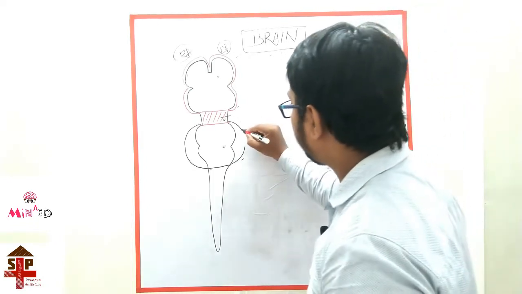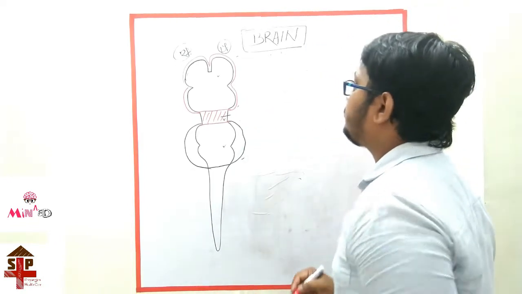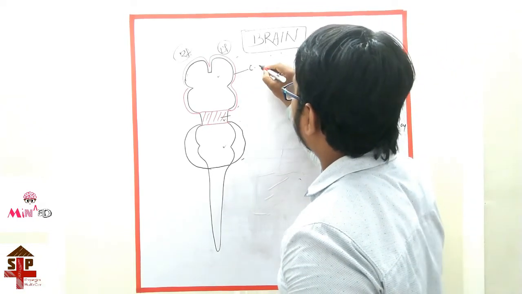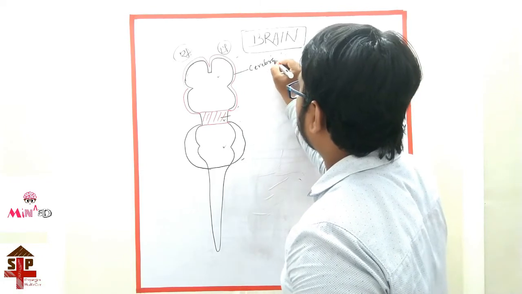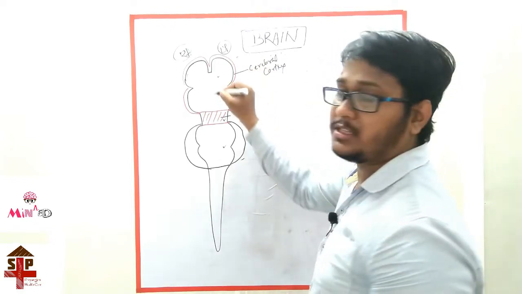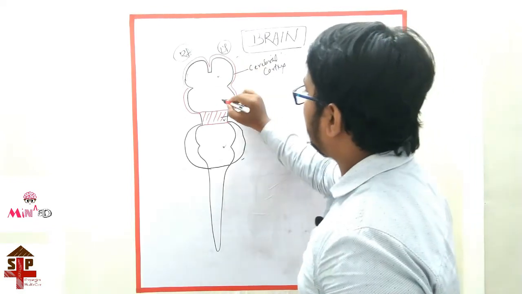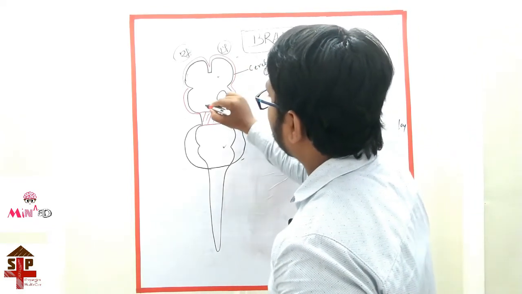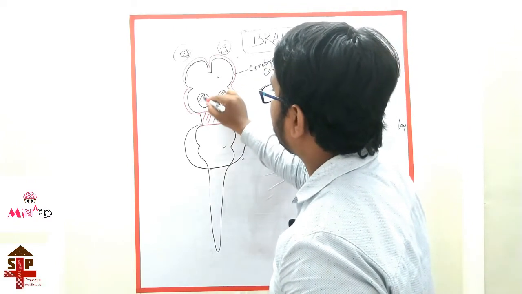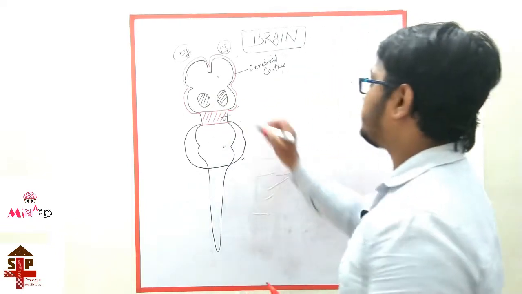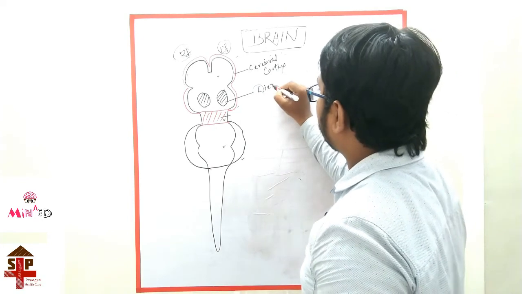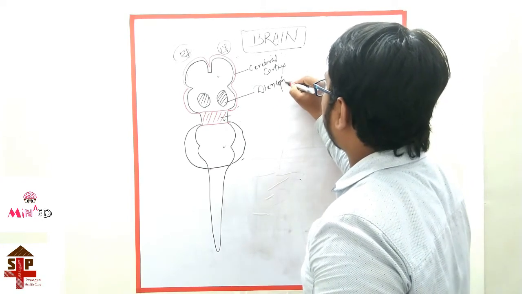Generally, this is the cerebral cortex, one side of the cerebral hemisphere, and here in the forebrain is one side of the diencephalon.